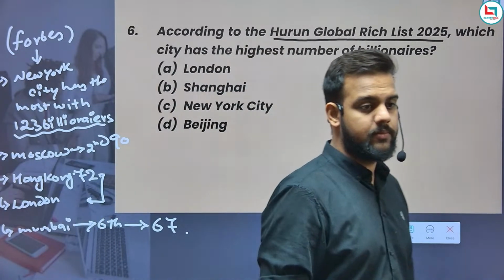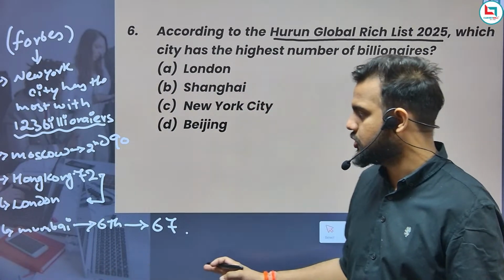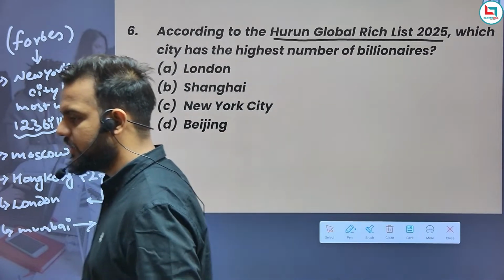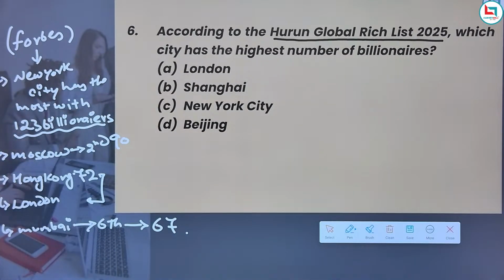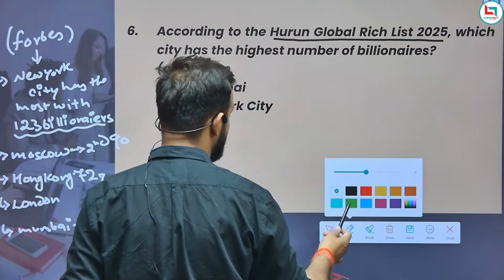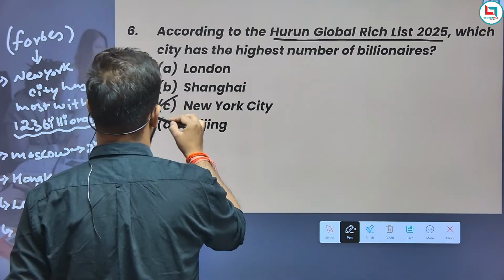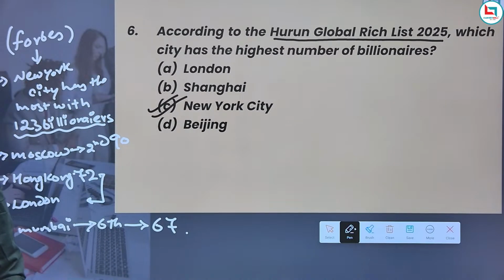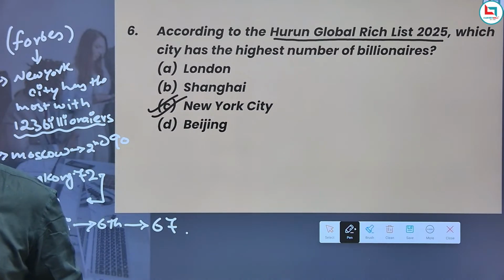So India's Mumbai is at the sixth position in terms of having billionaires. So, what would be the right answer? It should be New York City with 123 billionaires. Amazing. So are we good about these things?